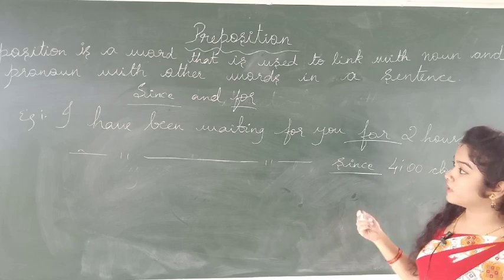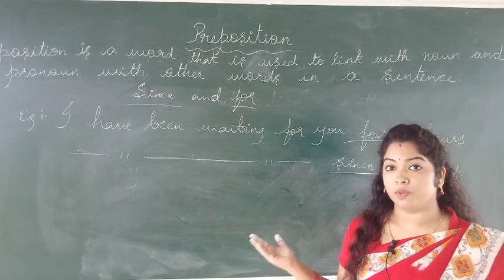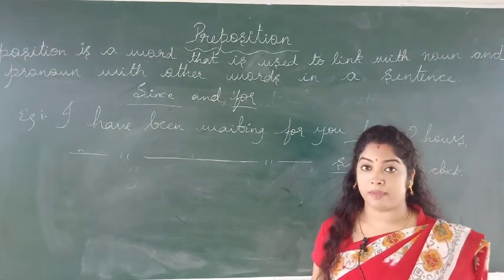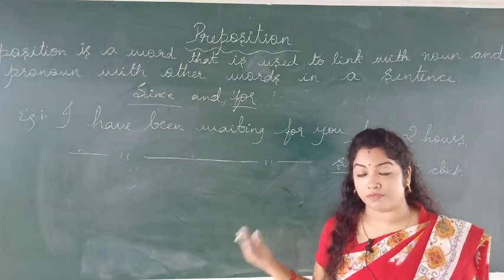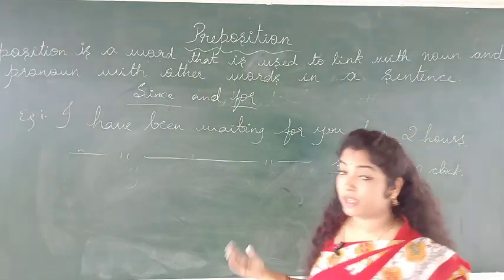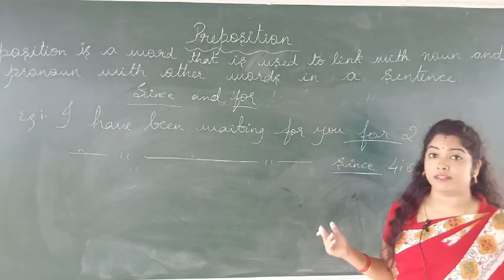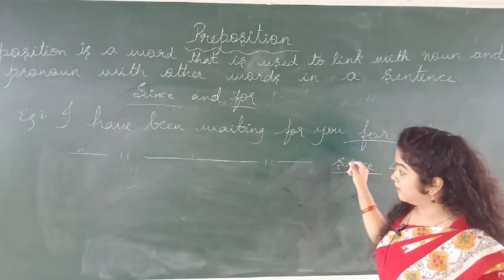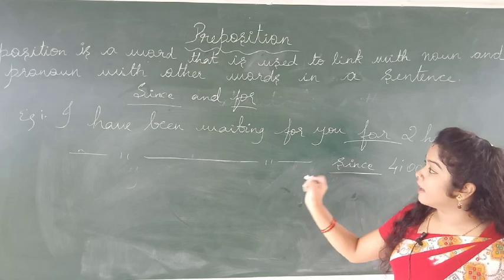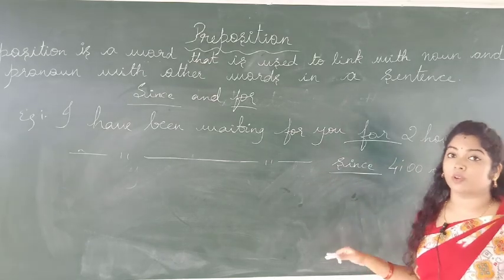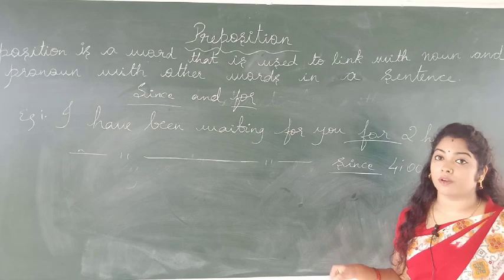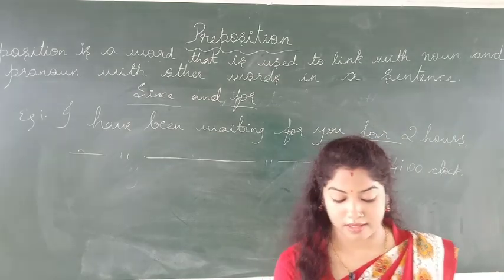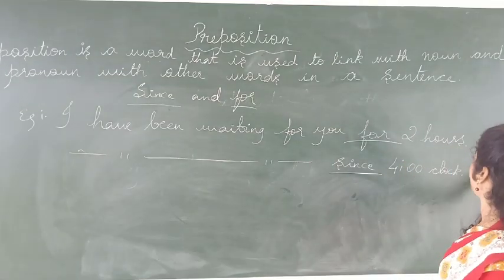Okay, so we can use the same sentence in different ways. As I told you before, these two sentences give the same meaning, but I am using them in different ways. I have been waiting for you for 2 hours. From 2 hours I am waiting. The same meaning is for the next sentence. I have been waiting for you since 4 o'clock. So just assume that it's now 6 o'clock. So I have been waiting for you since 4 o'clock. Okay. I will give you one more example for since and for.